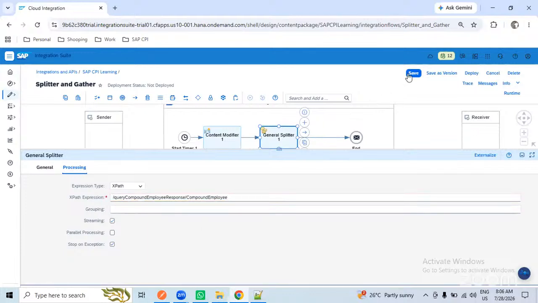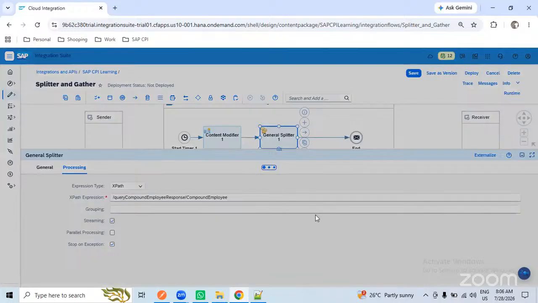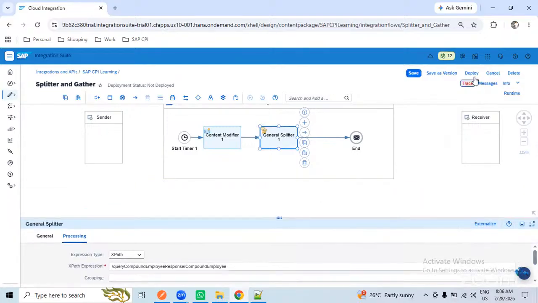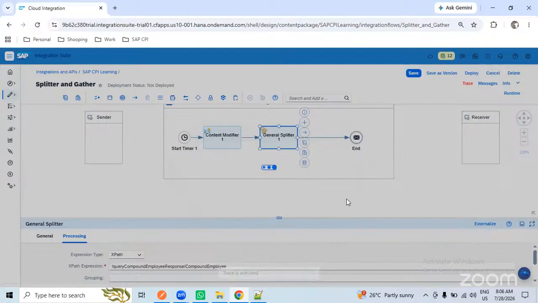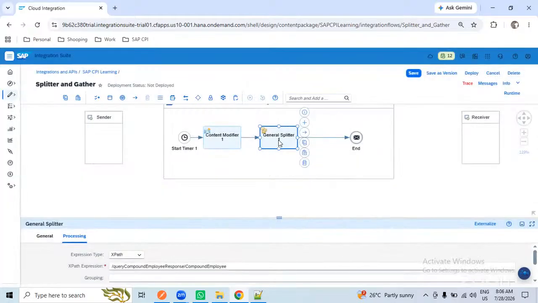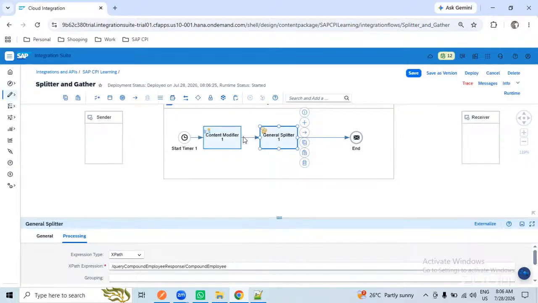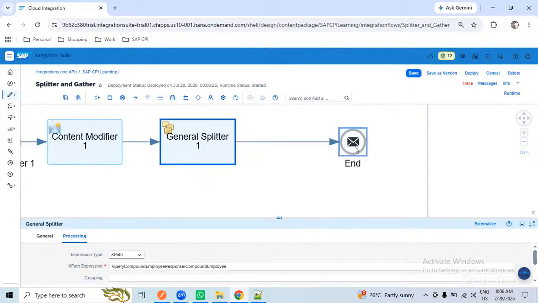I'm just saving the interface. I won't do anything else now. I will just run the interface, but run on trace. Consider without the splitter: if I provide any data into content modifier one, currently 5 employee records, and I deploy this interface, how many records will we get at the end?